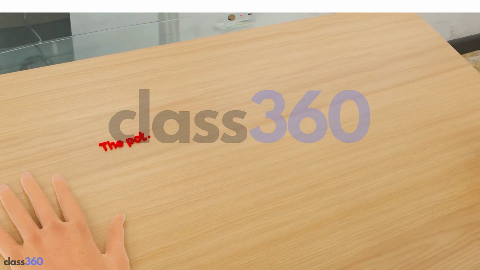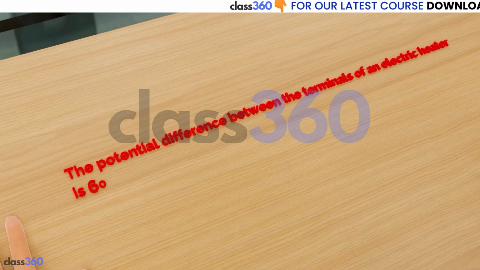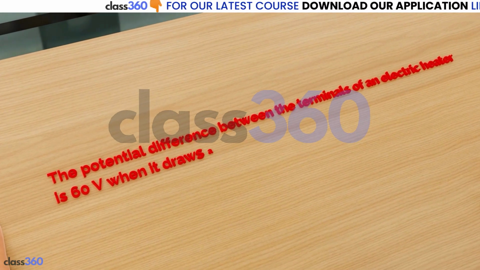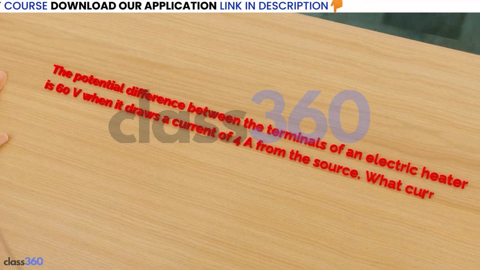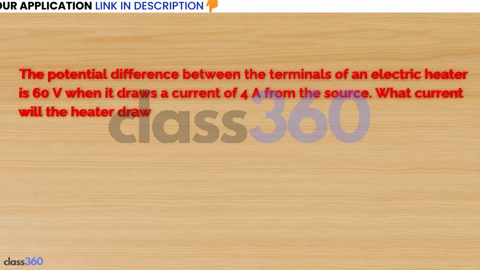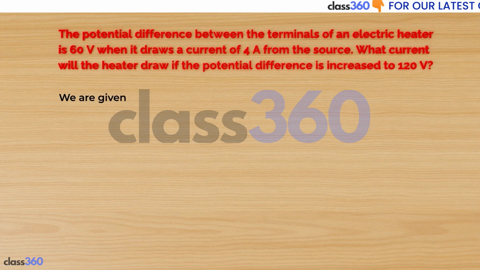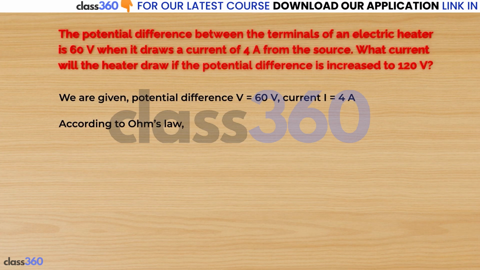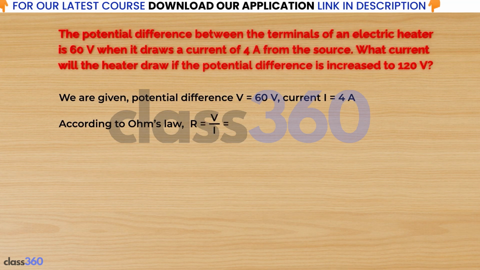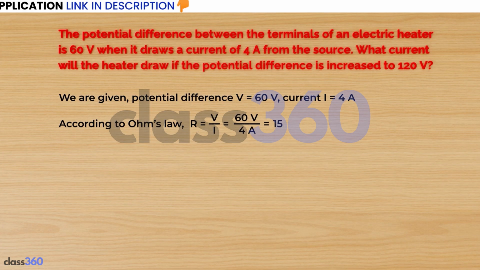Next example: the potential difference between the terminals of an electric heater is 60 volt when it draws a current of 4 ampere from the source. What current will the heater draw if the potential difference is increased to 120 volt? So potential difference is given and current is given. According to Ohm's law, R is equal to V upon I. So 60 volt upon 4 ampere. So R is 15 ohm.